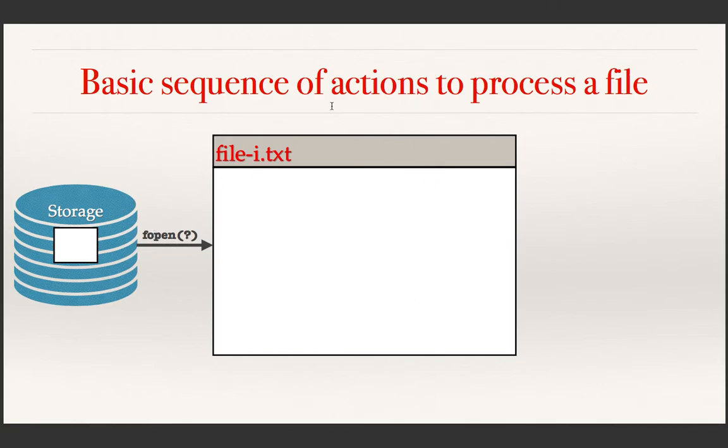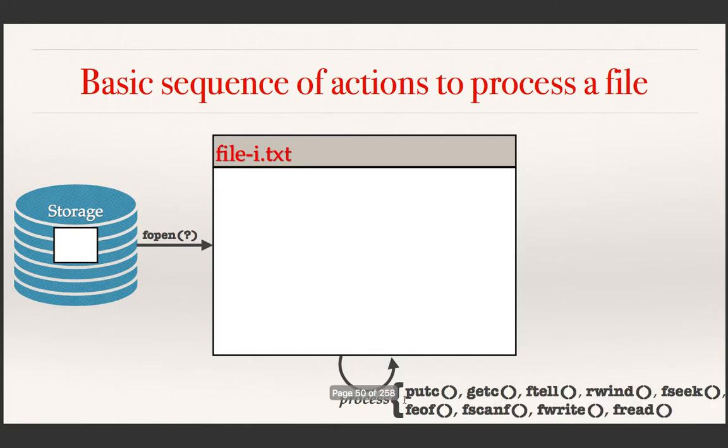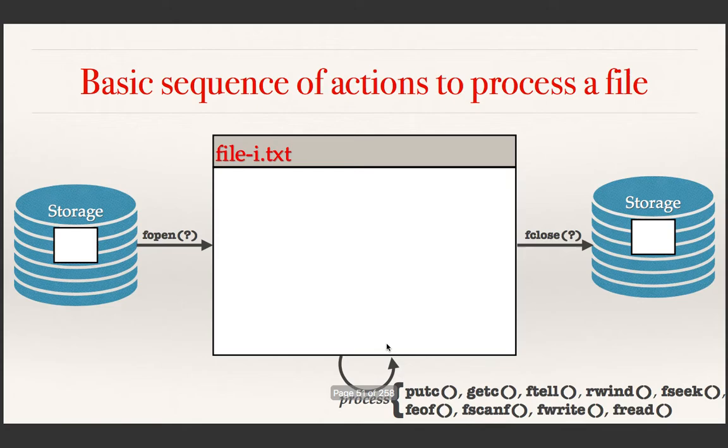After opening the file, you can do any kind of processing on the file. To process a file, we will study various functions. We have already seen putc and getc, and we will study another set of functions also. You process the file using the given set of functions, and finally you close the file. So this is the basic sequence of operations to process a file. First you open the file, then you process as you need, and finally you close it.